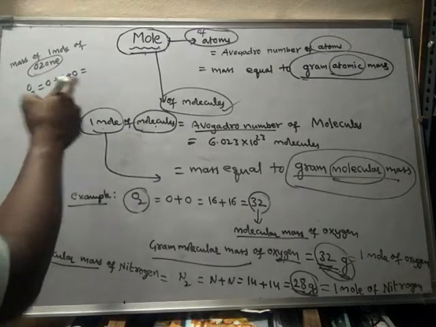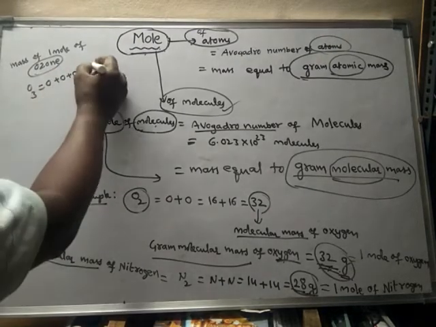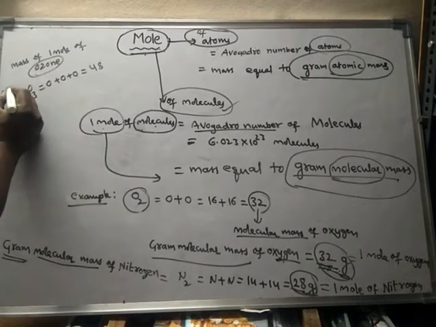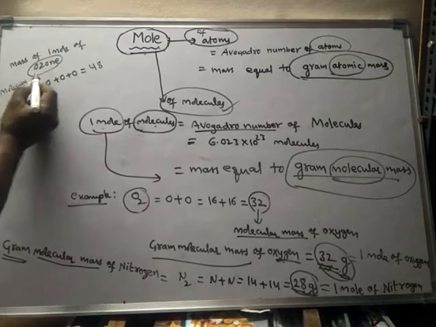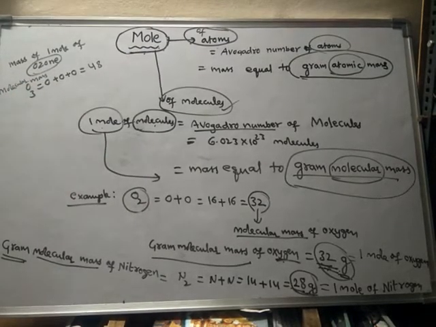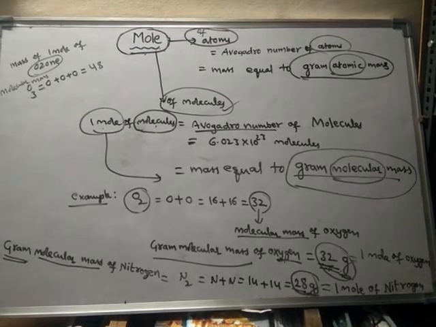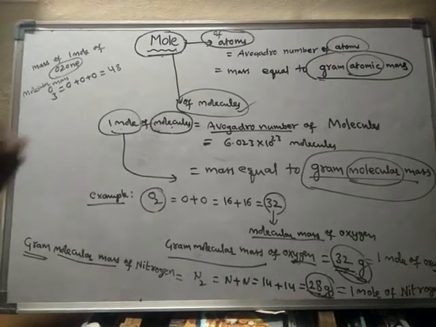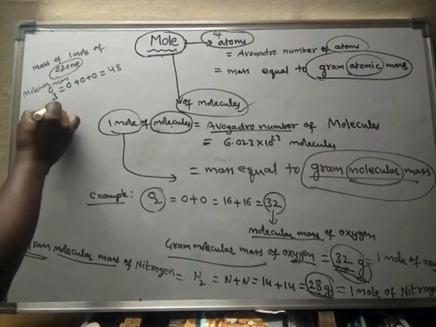Each oxygen atom is 16, so 16 times 3 is 48. 48 is the molecular mass. What is the molecular mass of ozone? It is 48.